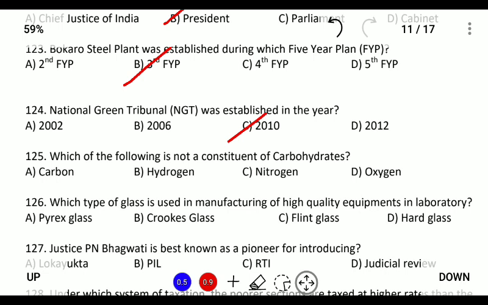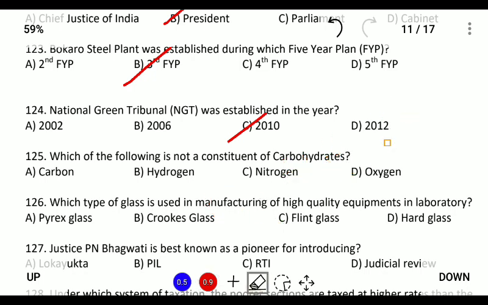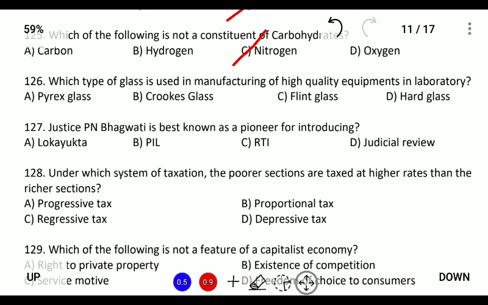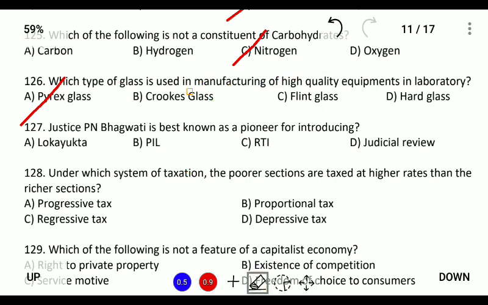Next, which of the following is not a constituent of carbohydrates? So the formula of carbohydrates is C6H12O6. So this is the compound of carbon, oxygen, and hydrogen. Only nitrogen is not present, so nitrogen is the answer. What type of glass is used for making high quality equipment in laboratory? So Pyrex glass is used for making laboratory equipment. Crooked glass is used for making sunglasses. Flint glass is used for making lenses, and hard glass is used for making prisms.